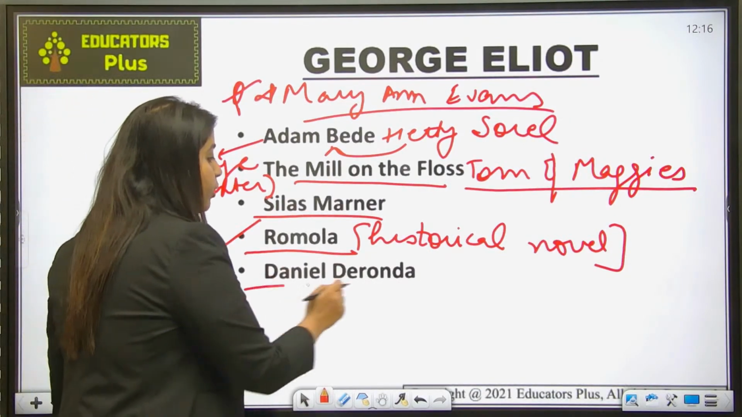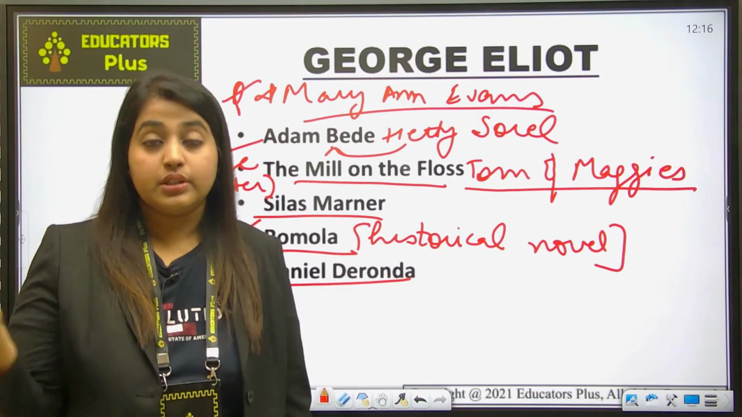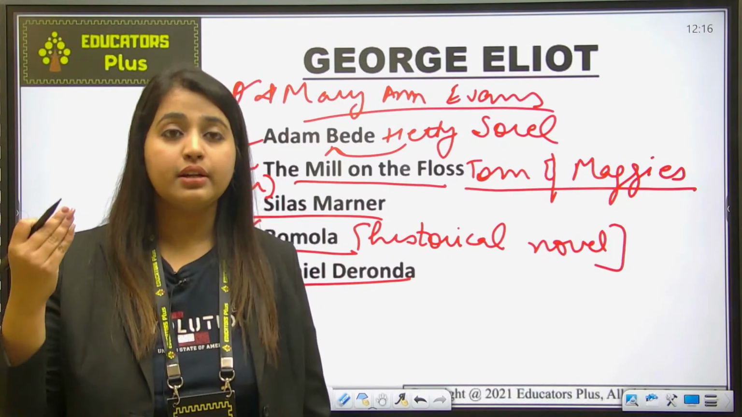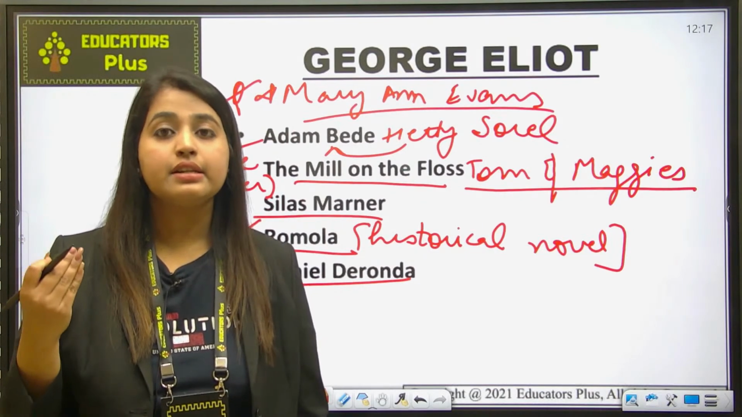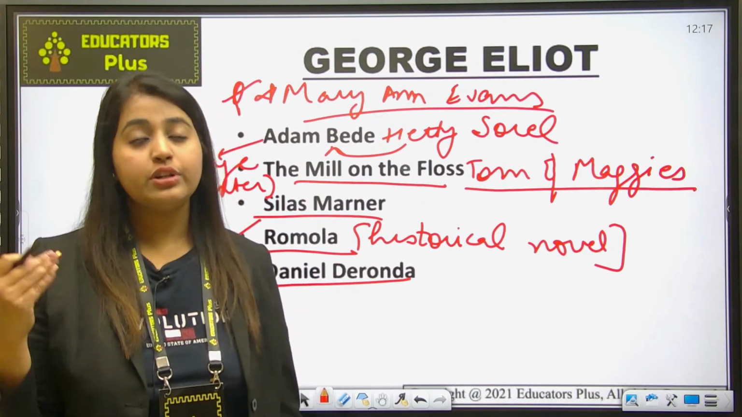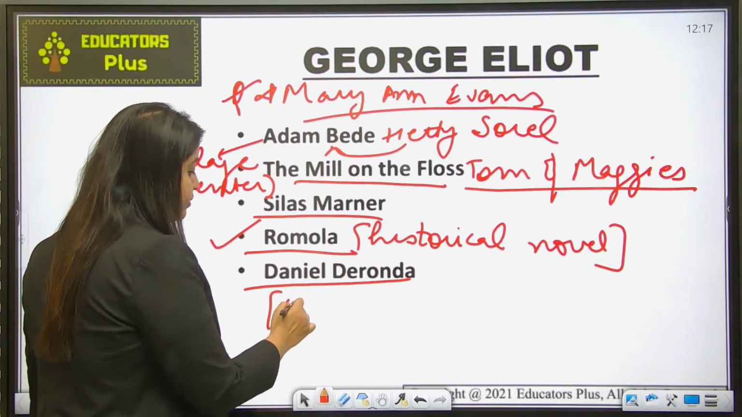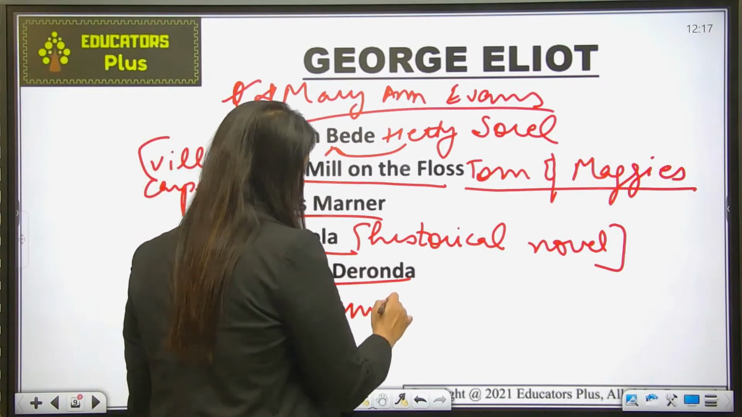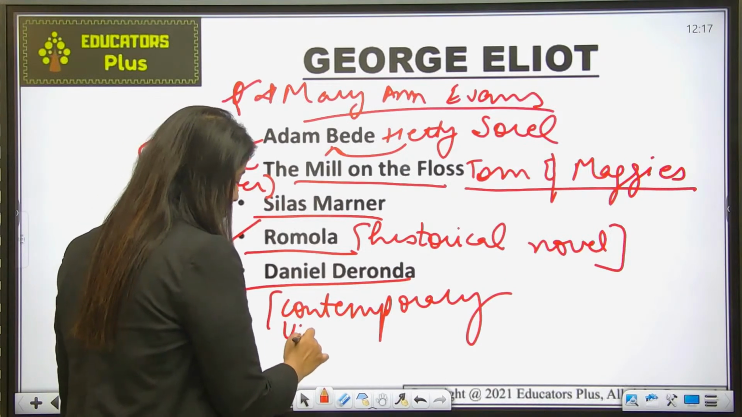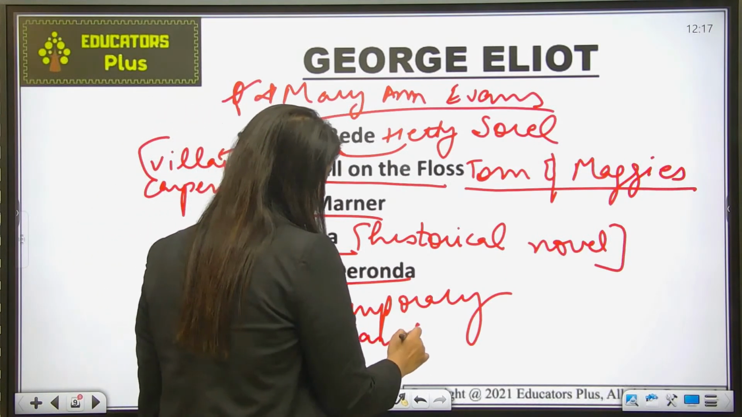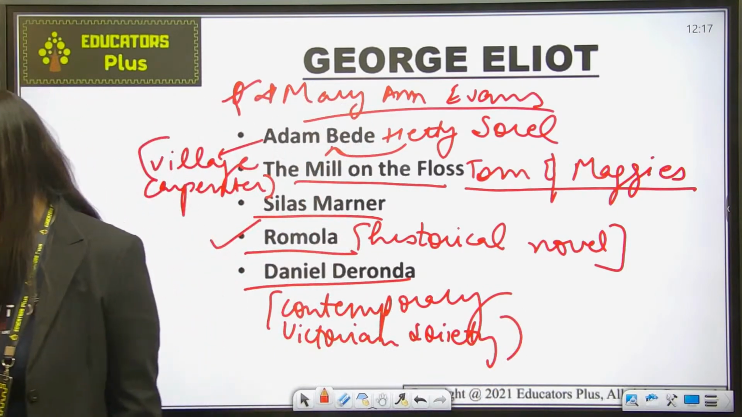Next is Daniel Deronda. It is again an important work of George Eliot, and it is the last, which actually shows the Victorian society. Okay, and it is the last novel by George Eliot. So it is basically a depiction of contemporary Victorian society. So contemporary Victorian society is shown to you in this, and it is the last novel by George Eliot.